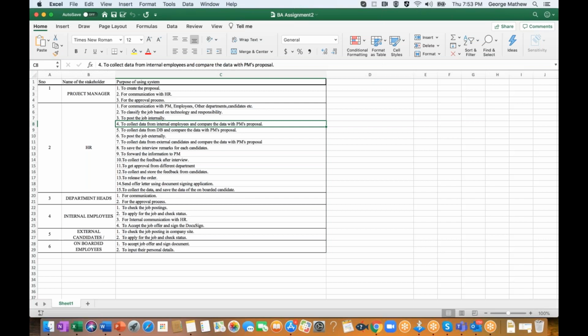Coming to the candidate: to check the job posting on the company's site, to apply for the job and check the status, you can club these together. The third one is to upload the certificates if selected. If the candidate is selected, they should be able to access the application employment form, fill in all the required details, and submit the respective soft copies.